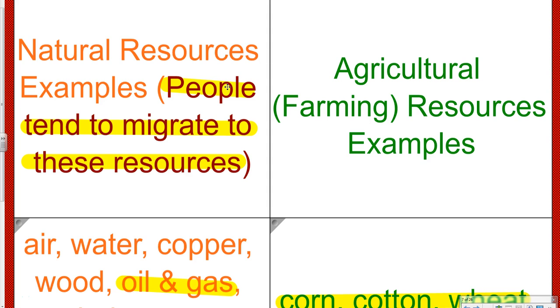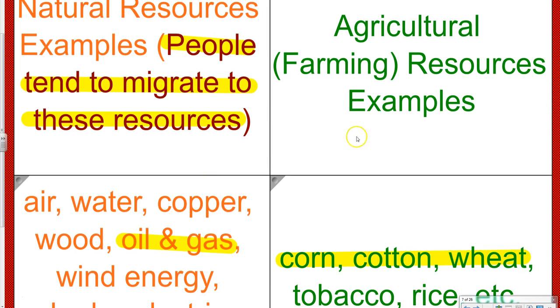Why do people need rivers? For water. Okay, maybe if you're a farmer, all right, you would definitely want to be close to a natural water resource. Okay, maybe not so much nowadays, but back before they had the technology we have right now, they definitely wanted to be next to the river. Okay, that's an example of people migrating towards a natural resource. Okay, in the next box, I want you to write down agriculture, farming, resource examples, and then we're going to give some examples here.